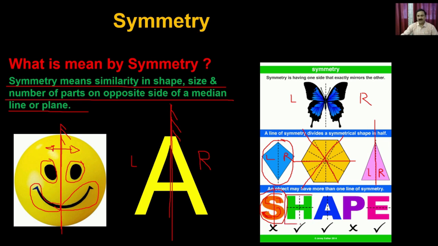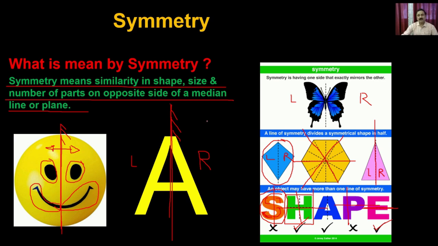Then you have the H. H can be divided this way or this way, so it has symmetry. Similarly, A we already discussed, so A has symmetry. P does not have symmetry. Even if you cut like this or like this, it is not going to show you the mirror image of whatever you have on this side. But the E can be divided by this plane, so this side is identical to this side, and that's how it also gives you symmetry. So symmetry is similarity in shape, size, and number of parts on the opposite side of a median plane.